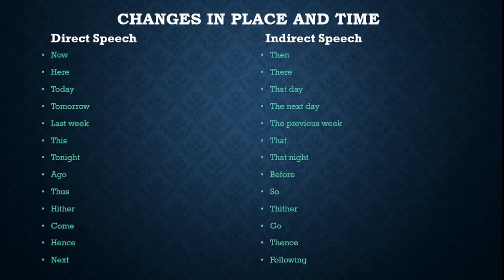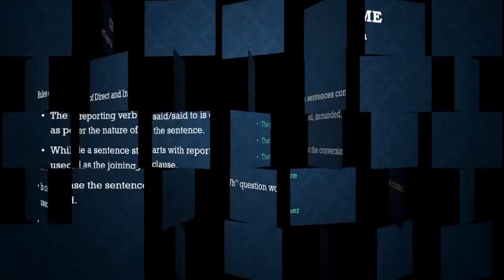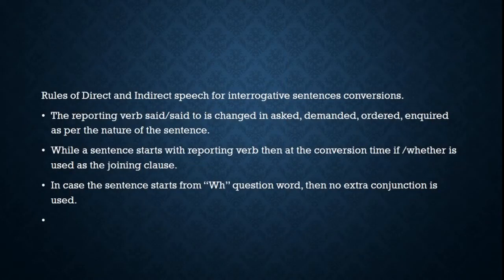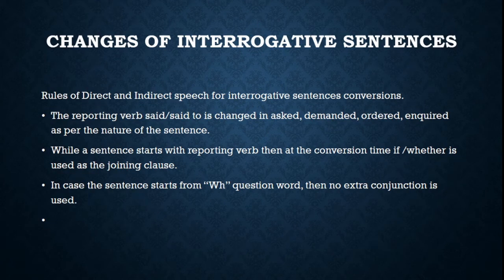Okay? So let's understand the remaining bit of it when we talk of changes of interrogative sentences. What happens? Rules of direct and indirect speech for interrogative sentence conversions are: the reporting verb said or said to is changed in asked, demand, ordered, inquired, as per the nature of the sentence.